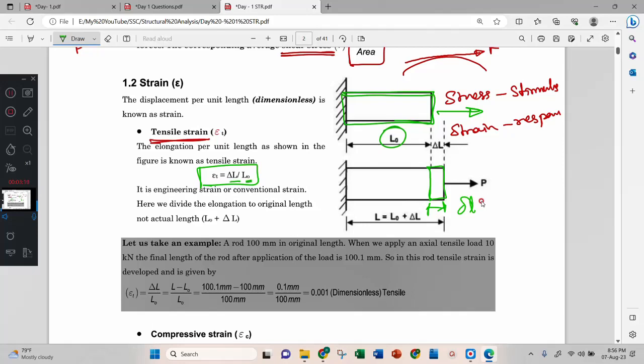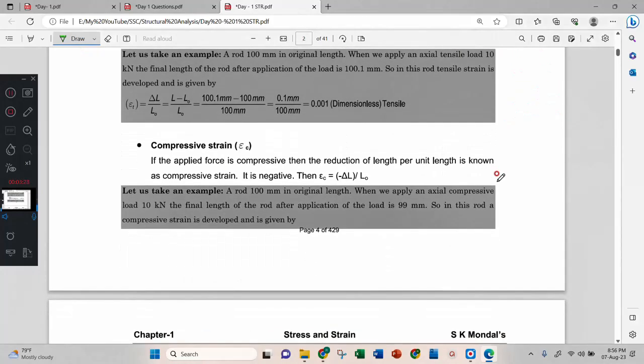How to get the change in length? The changed length is L plus delta L, you can call it. This is tensile. The same way compression will be there, but here we will be considering a negative sign.